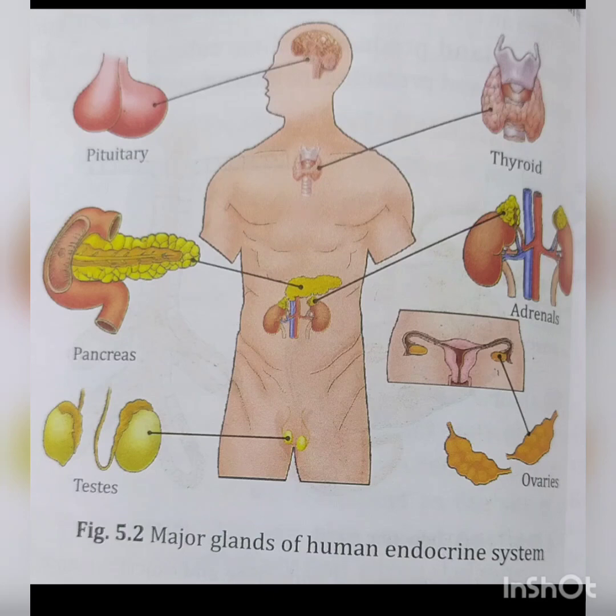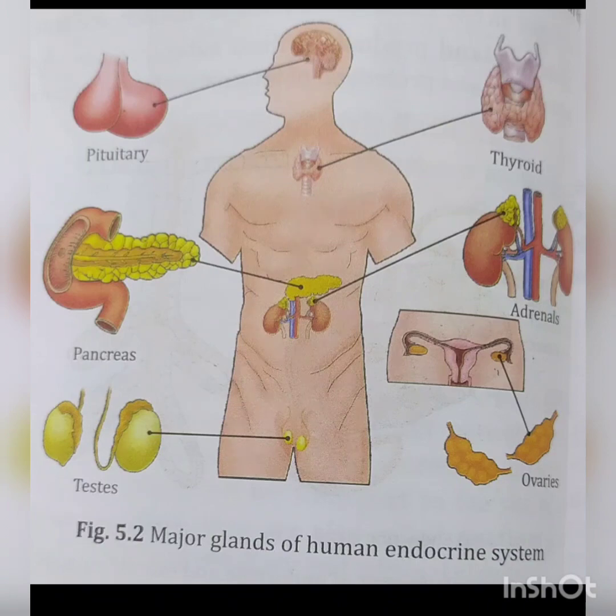Good morning, students. Today we will continue with chapter number 5, the endocrine system. Today we are going to study the different glands in detail. In human beings, a large number of endocrine glands secrete hormones directly into the blood and exhibit chemical coordination.